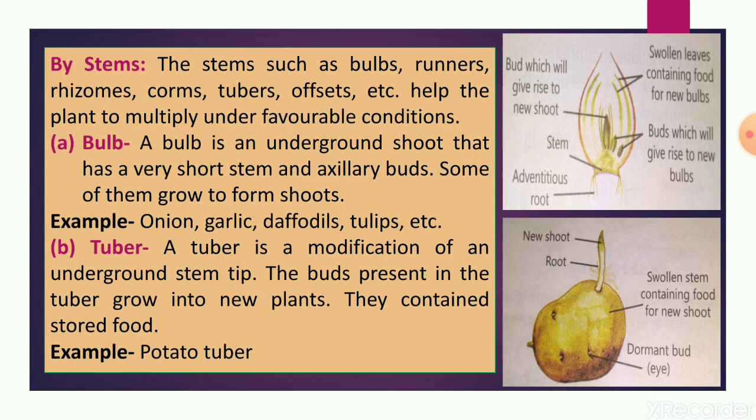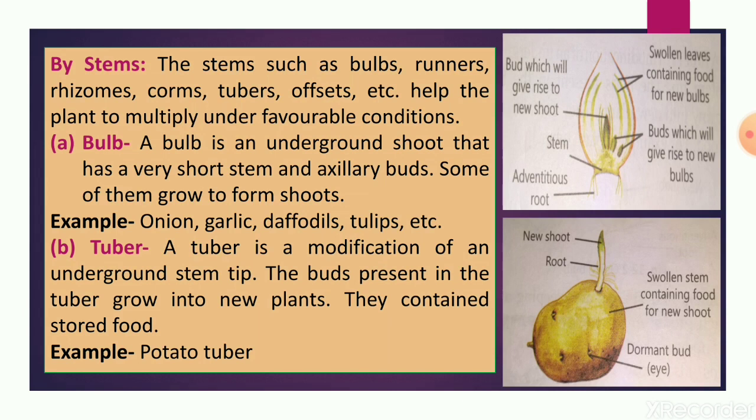A bulb is an underground shoot that has a very short stem and axillary buds. Axillary buds we studied at the start of this chapter: the bud which originates between the stem and the leaf, in the axil of the plant, is called an axillary bud. Underground shoot means the shoot present under the ground, below the soil.